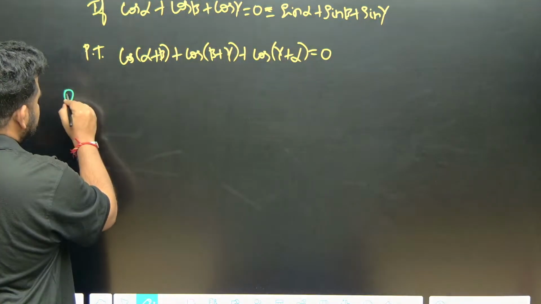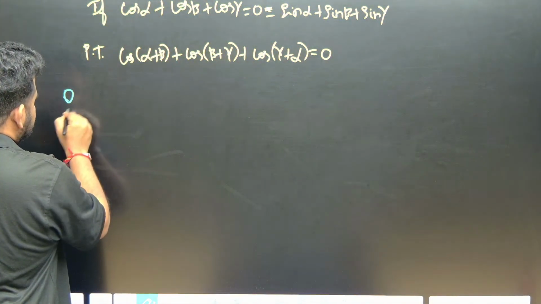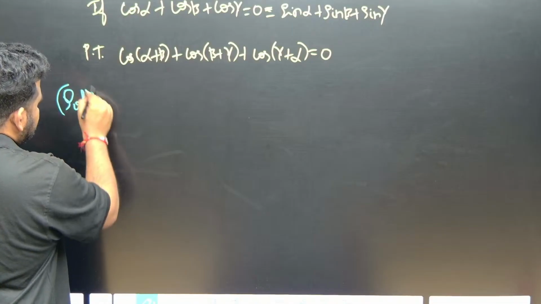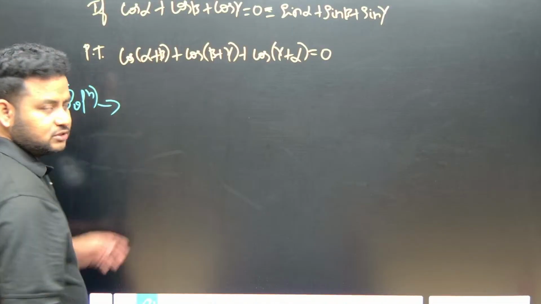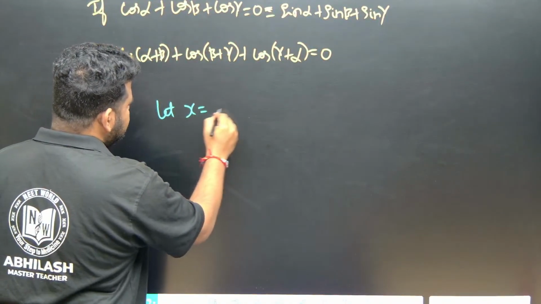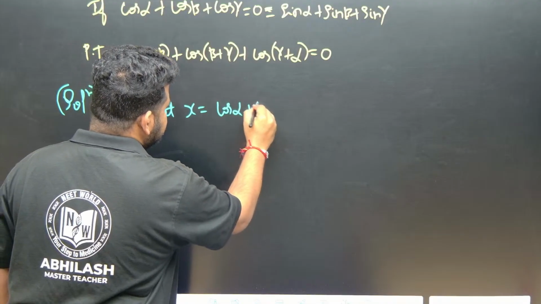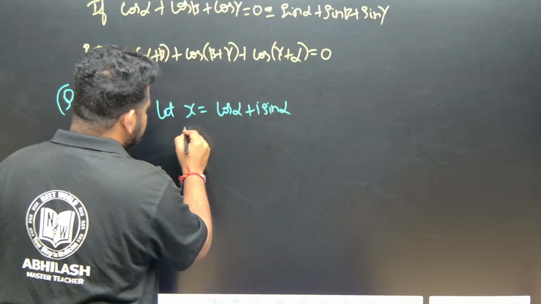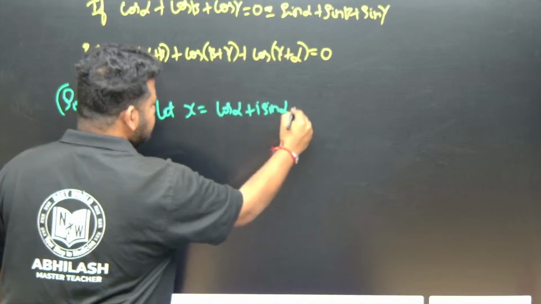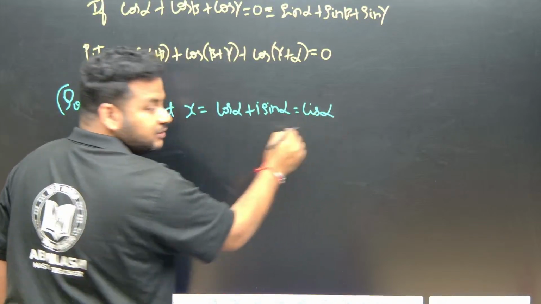So the solution. See here when we talk about the solution, we took let x is equal to cos alpha plus i sin alpha. So this is nothing but equal to cis alpha, correct? This is nothing but equal to cis alpha.